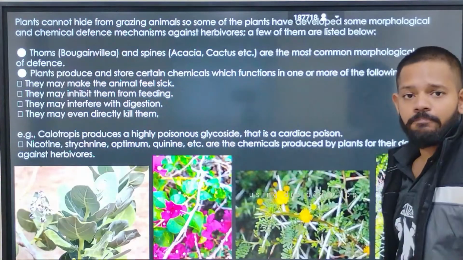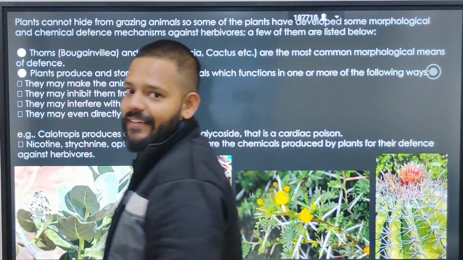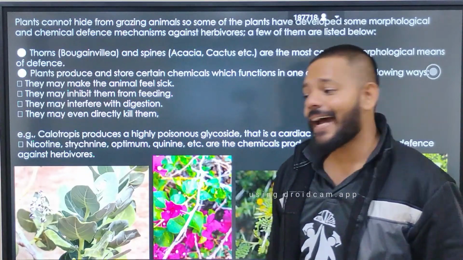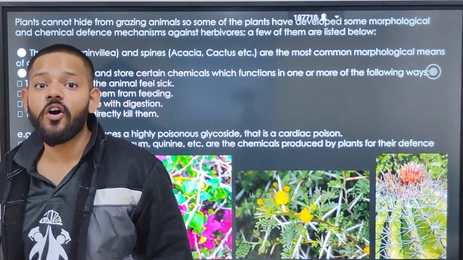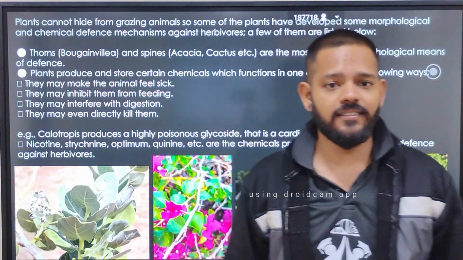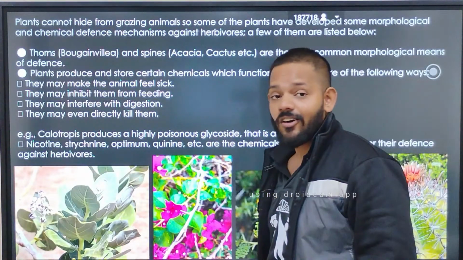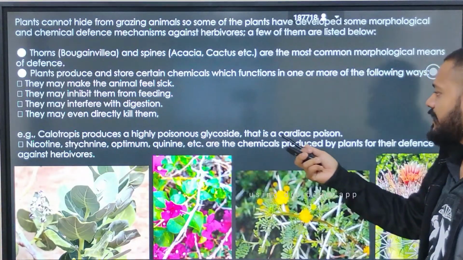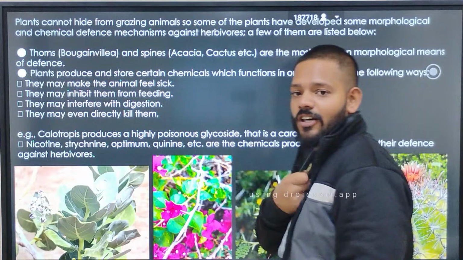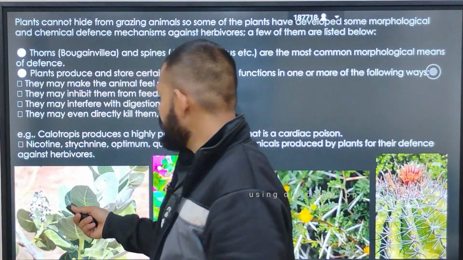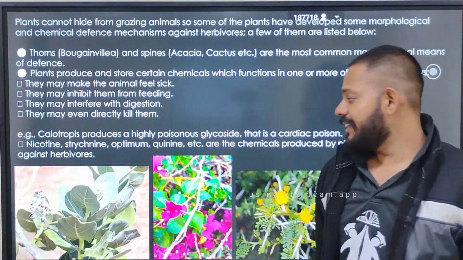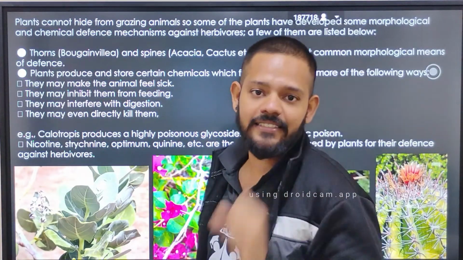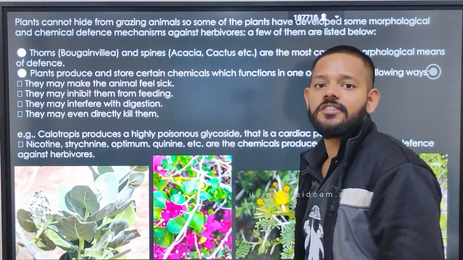Then one classical example to avoid predators coming near is Calotropis. This Calotropis contains a milk. It is a glycoside which causes a heart attack if you drink it. So Calotropis produces a highly poisonous glycoside, a cardiac poison. If a person drinks the milk produced by the leaves, stem, everywhere, if you cut the Calotropis, you will see milk coming out, a latex coming out. If you drink that latex, it will cause a heart attack.